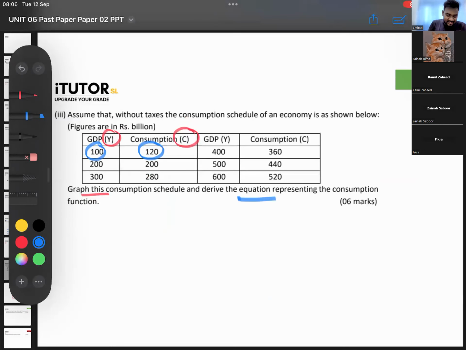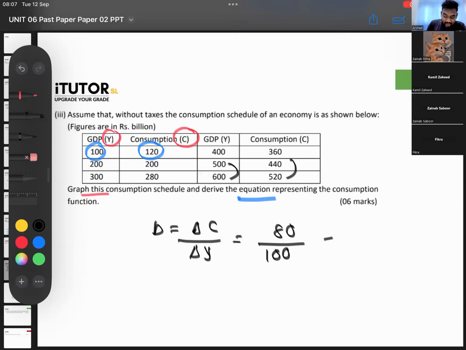Ayyo, these questions, how do you derive the equation, guys? First, you find your B component. What is the B component? Change in consumption divided by change in income, your MPC. So how much is that? Take any 2 points that you like. I'll take the last 2. Change in consumption is 80, change in income is 100. So MPC is 0.8.